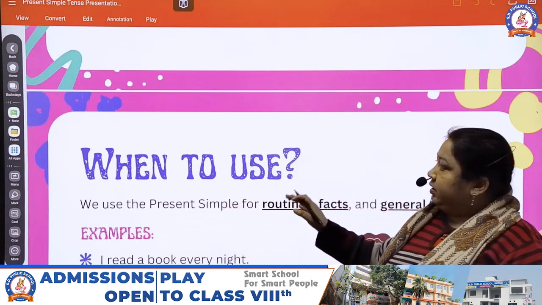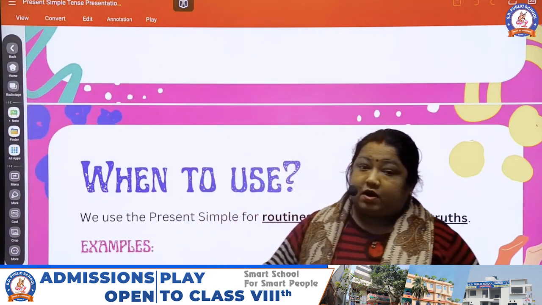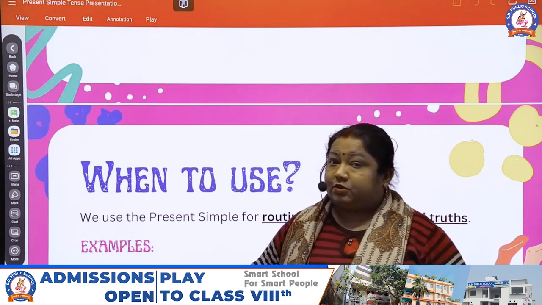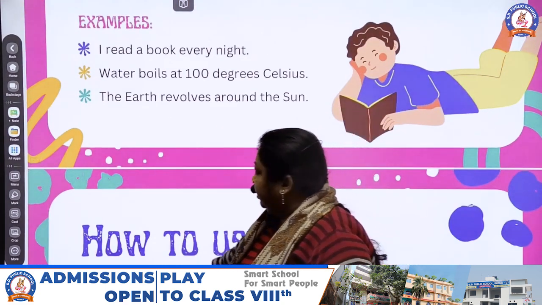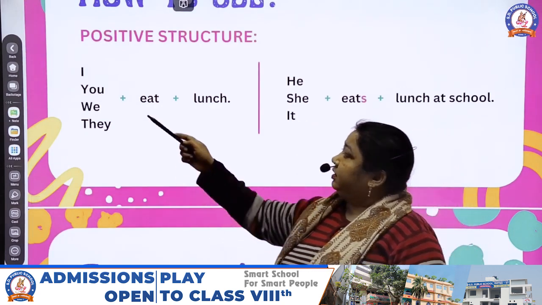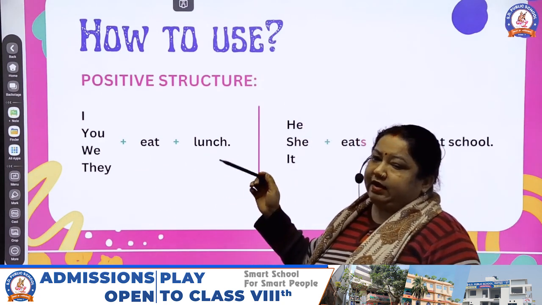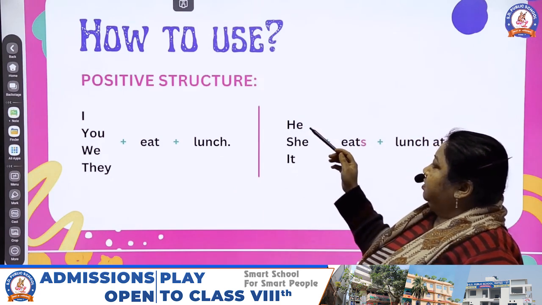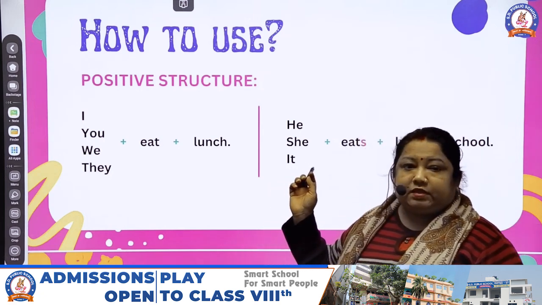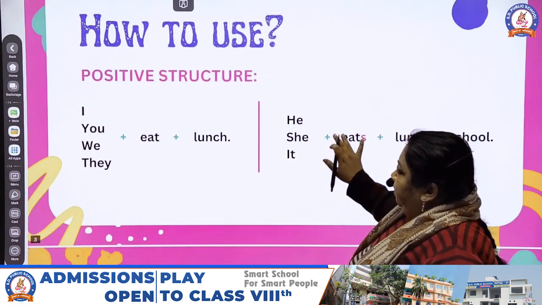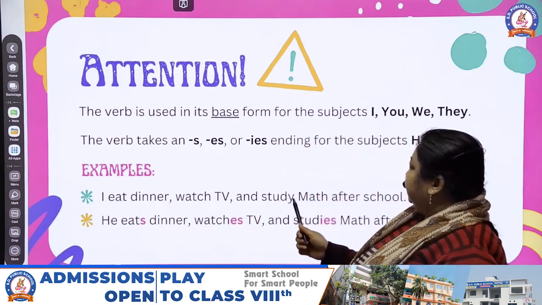Okay, students. Now, what we have seen is the positive structure and negative structure, and we studied the question structure. We studied three structures: positive, negative and question. In the positive, we saw that when our subject is I, you, we, they, the verb stays in its base form, the action word. But if the subject is he, she, it, then the verb should take the s form. After that we studied an example: I eat dinner, watch TV and study math after school.